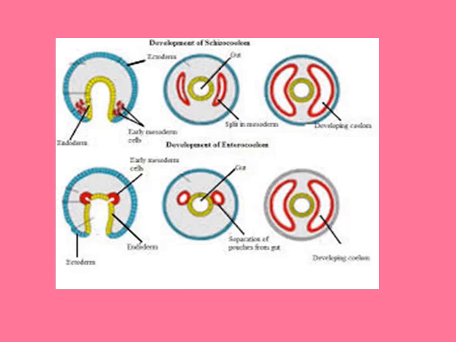How the body cavity is formed by splitting of the mesoderm is called schizocoelomate. Okay, so this is the coelom formation in animals.